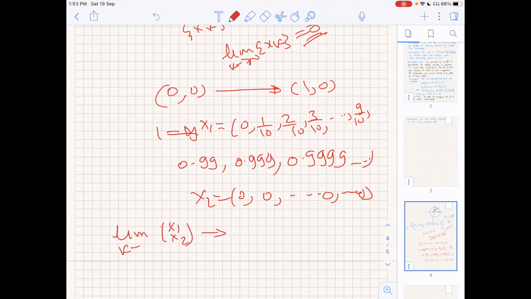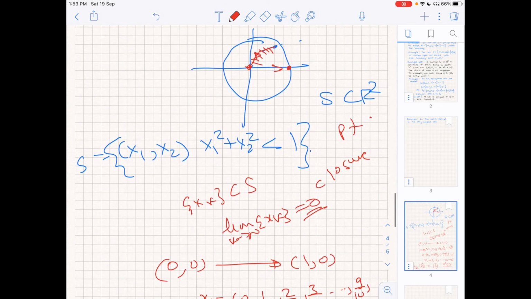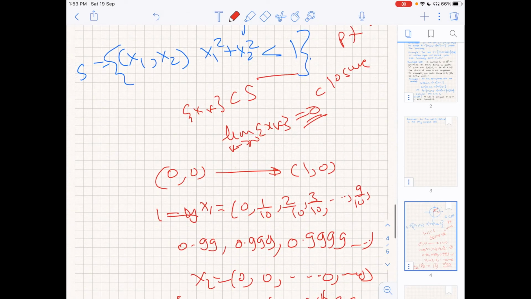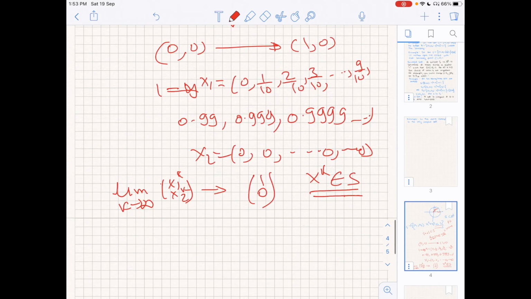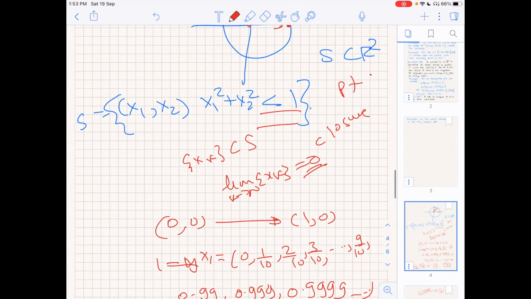So where is this sequence going? It's going to 1 0, and all the points in this sequence are strictly inside the circle. Therefore it is a convergent sequence from the subset S, and the limit point is 1 0. So this point is called a closure point.